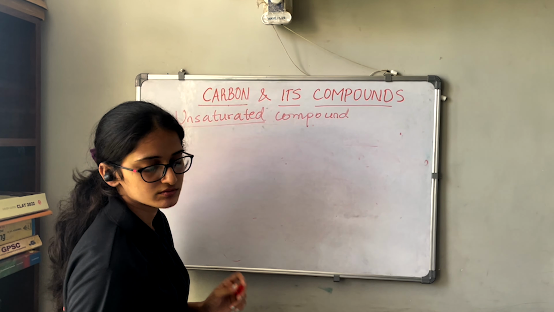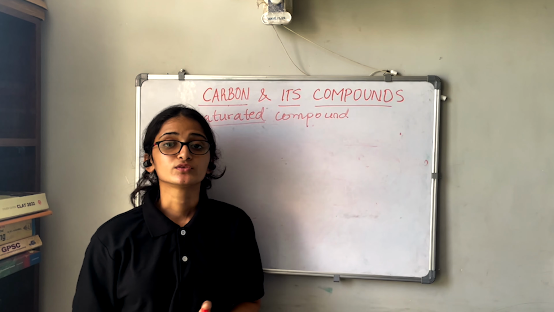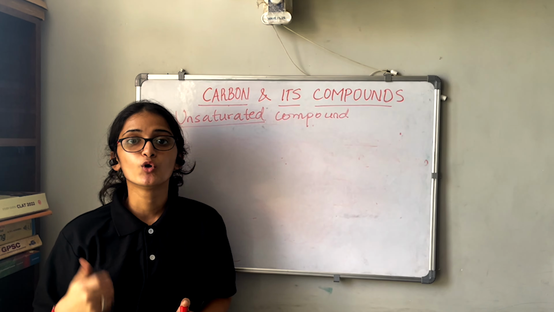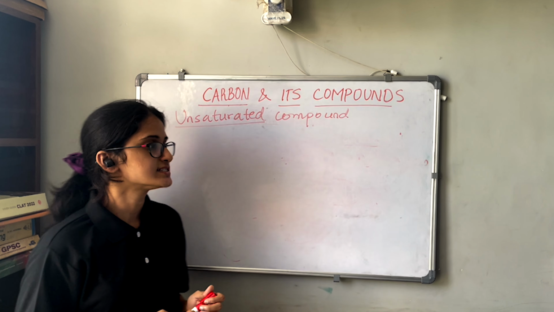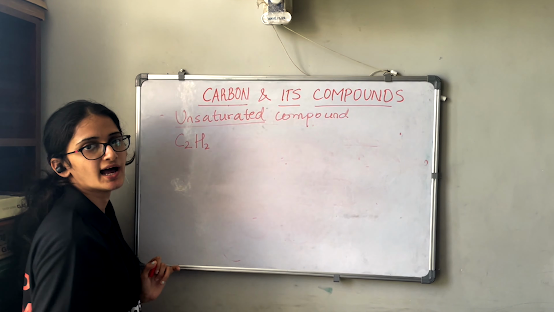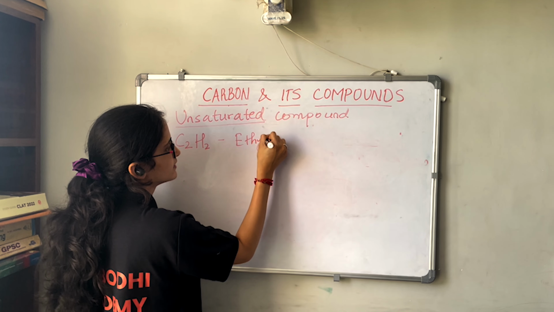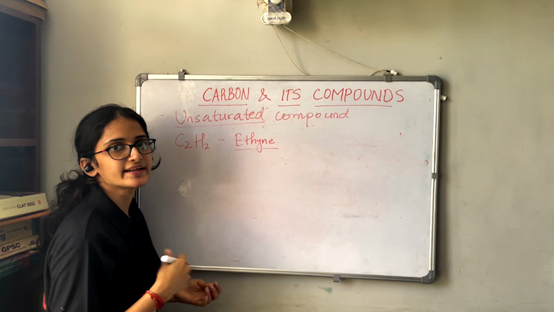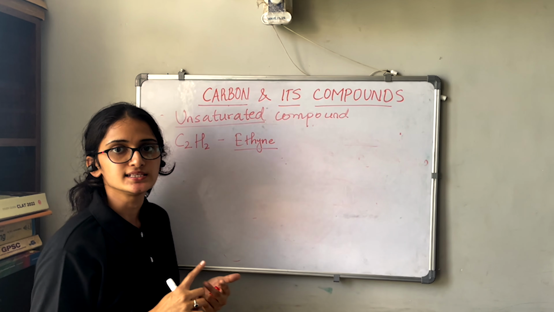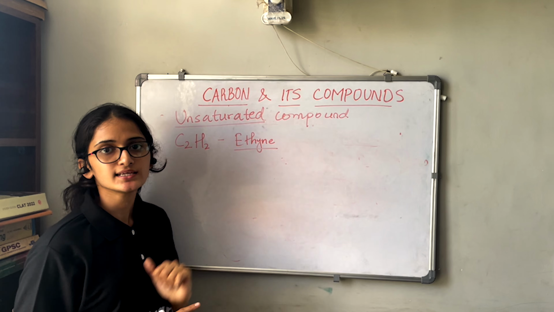Now we have seen one type of unsaturated compound, right? Now there is another type of unsaturated compound which involves more than 2 bonds, that we will see when we have the formula C2H2. We call this compound ethyne. This is one type of alkyne. So we have alkanes, alkenes and alkynes. The example of an alkyne is ethyne.